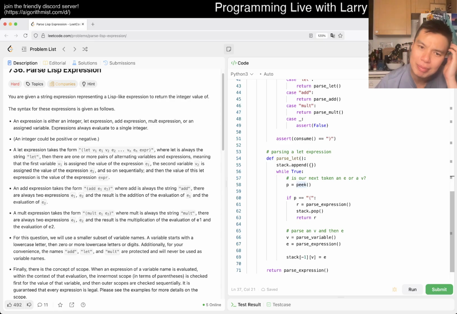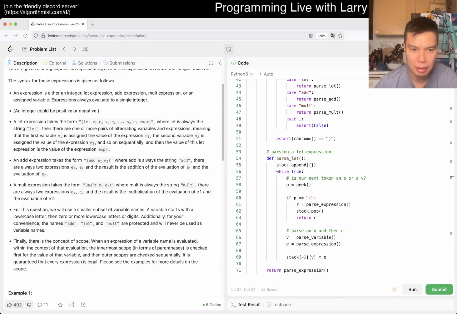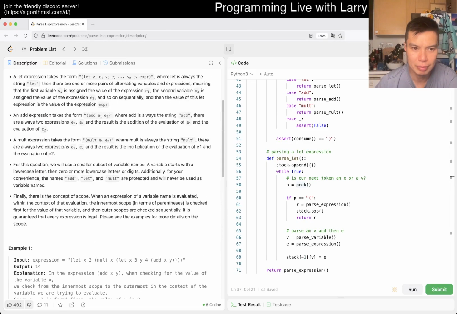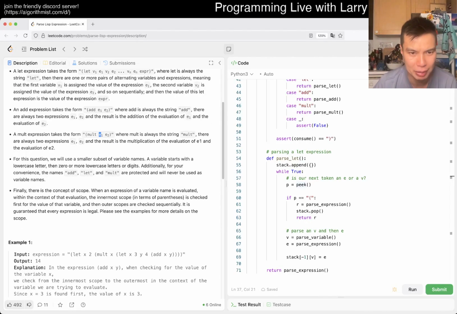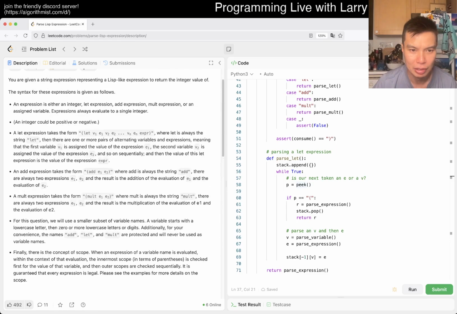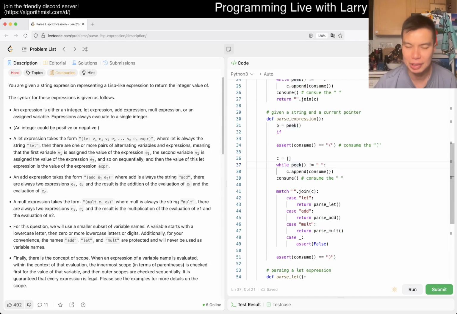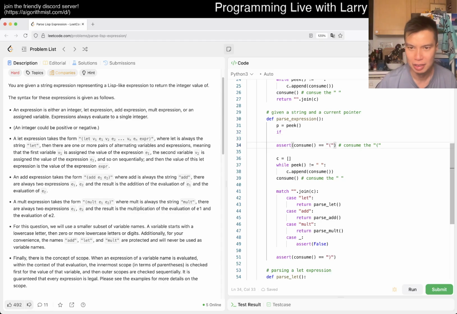And also, I guess this has to be a variable name. You cannot just find an expression, but it is a little bit awkward because an expression can be a variable name. They're not very specific about this, or at least in terms of language. Maybe it is assumed because you can add x and y, and these are expressions. So now we have to figure out, but which is fine. But in this problem, they call everything an expression, and I initially had defined this to be equal to this, which is like a possible expression or something like that, maybe, right? So maybe that's a little bit wrong.